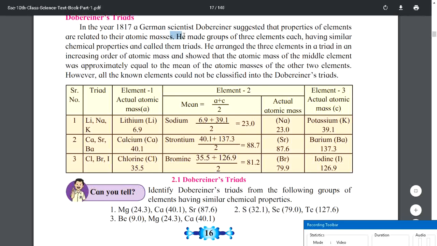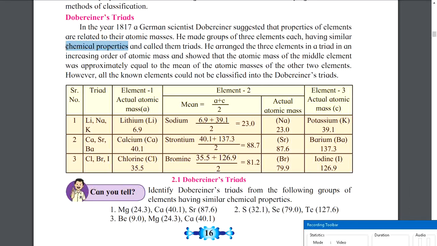He made groups of three elements, each having similar chemical properties. Now the author is trying to talk about chemical properties. Physical properties are much more relevant to your appearance, but chemical properties are like, as an example, how fast a mind works, or what kind of thoughts someone is having, either positive or negative.